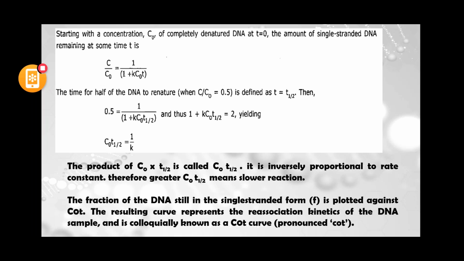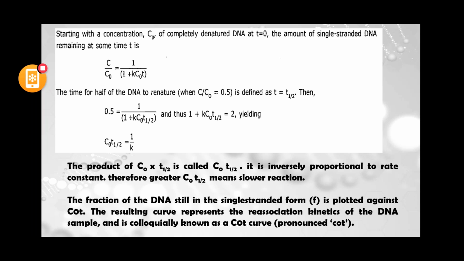Okay, and with the help of this equation, this formula, and this derivation, we used to find which are the highly repetitive sequences and which are moderately repetitive sequences. On the basis of that, they find these repetitive sequences, non-repetitive sequences, and moderately repetitive sequences, which we will study in later classes. So just remember this Cot half value and Cot curve is being used to determine the renaturation kinetics of